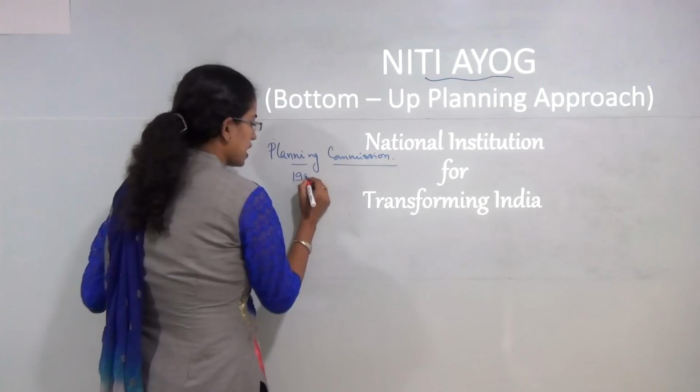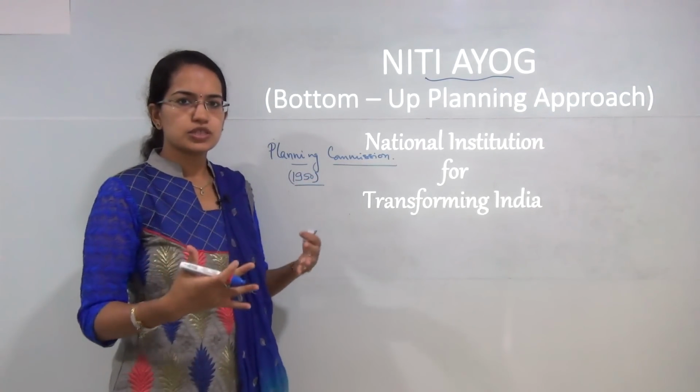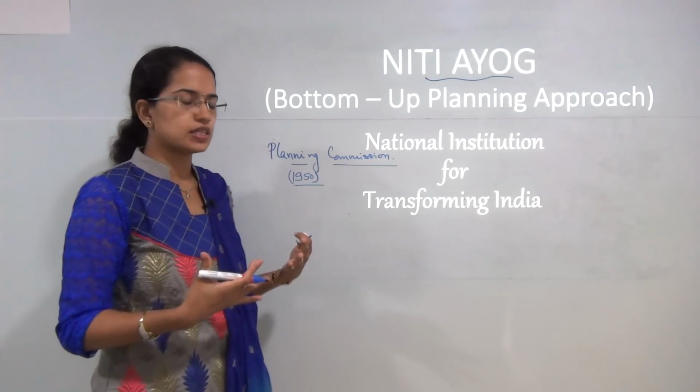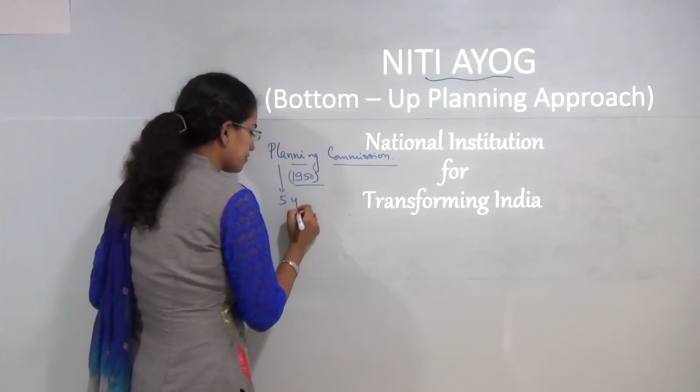Planning Commission was established in 1950 with the aim to use the natural resources at its full potential once India got independent, and it started with the various 5-year plans.